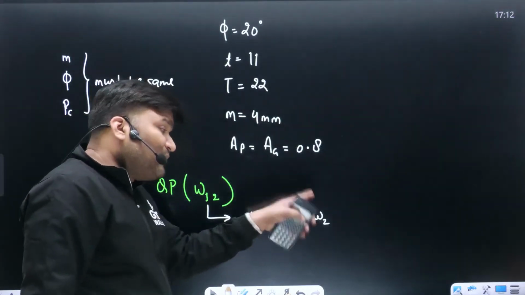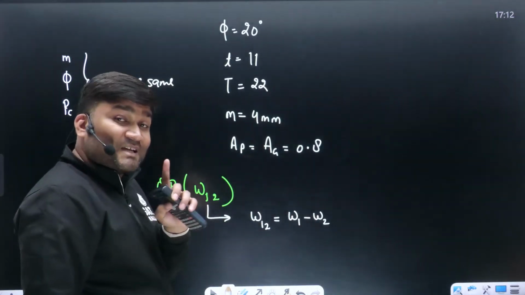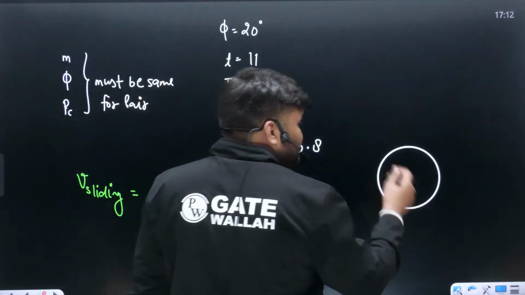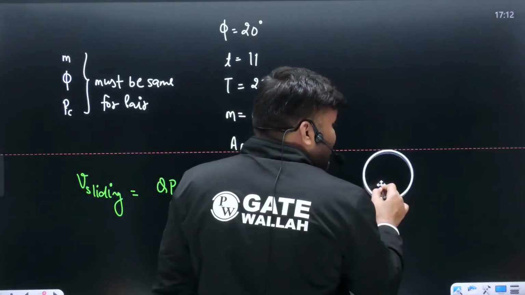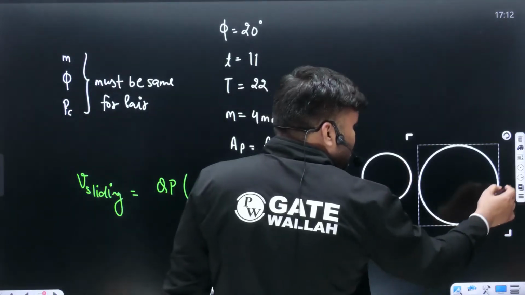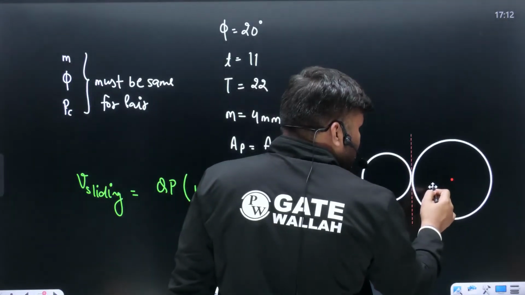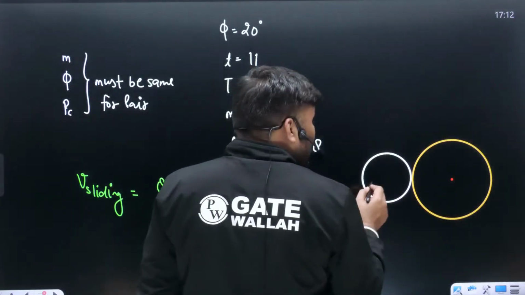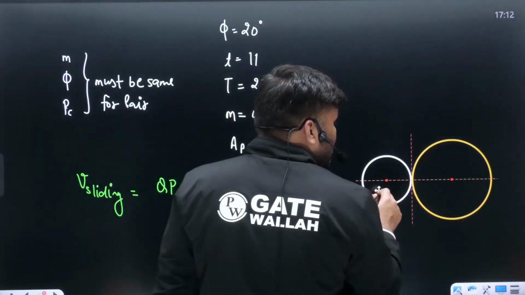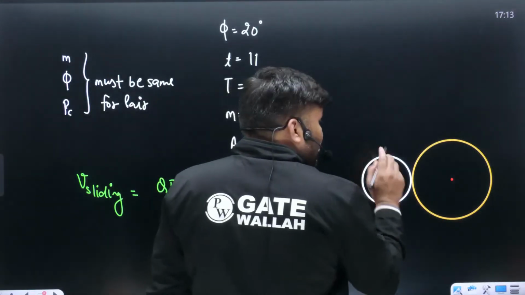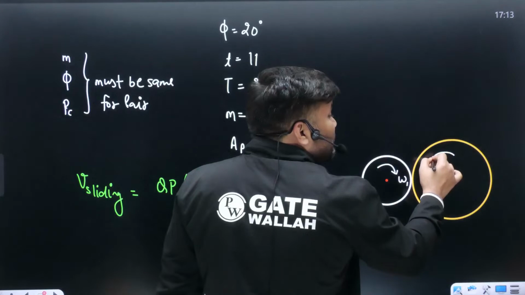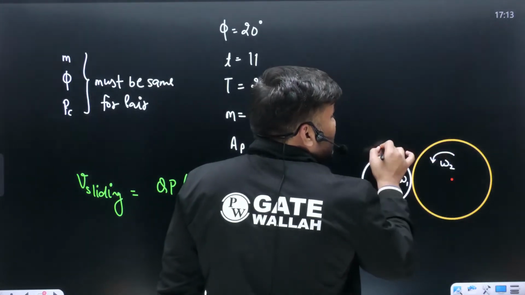With the sign you have to put down the values. Means what I'm trying to say is, if you are having external meshing, बहुत ध्यान से, careful. If you are having external meshing, can I say one gear is going to rotate, omega 1 is going to be in clockwise direction, so omega 2 will be in anti-clockwise direction.